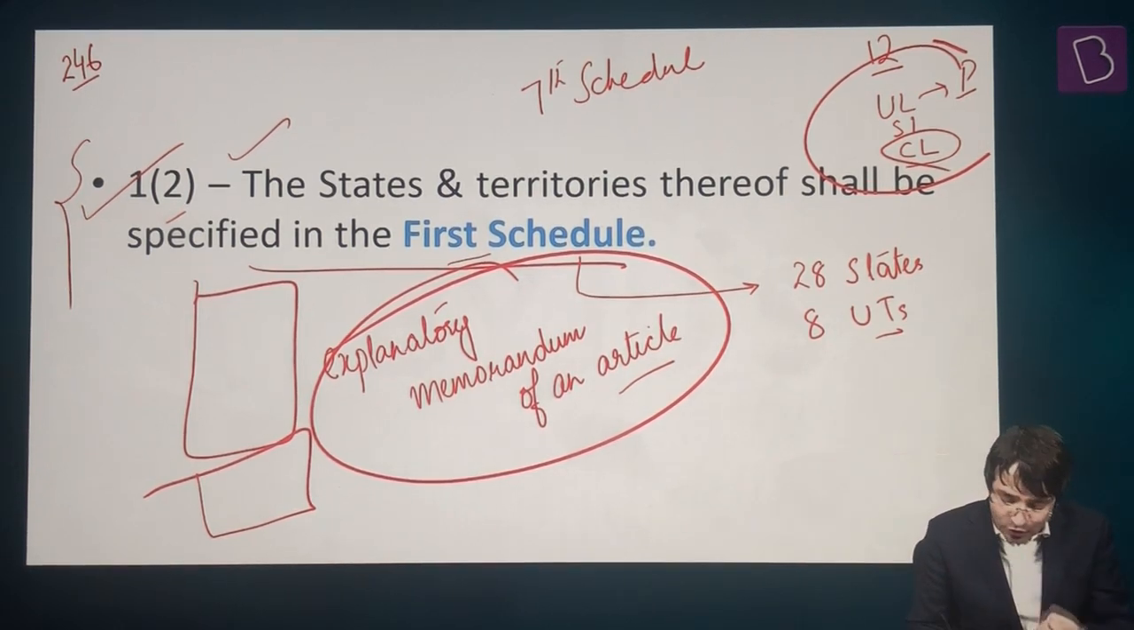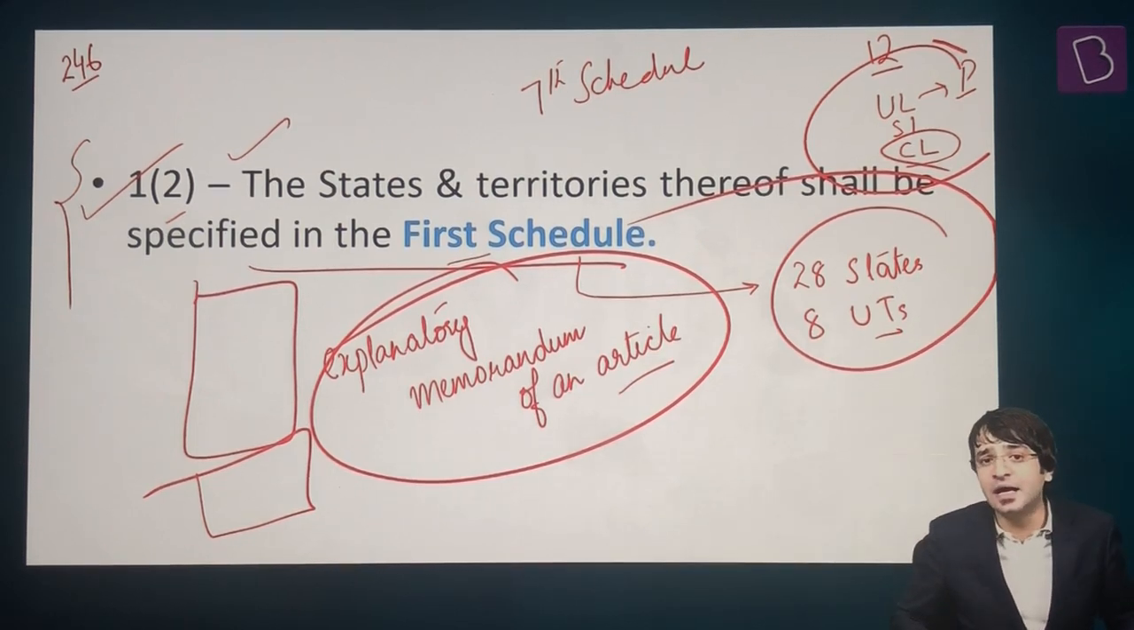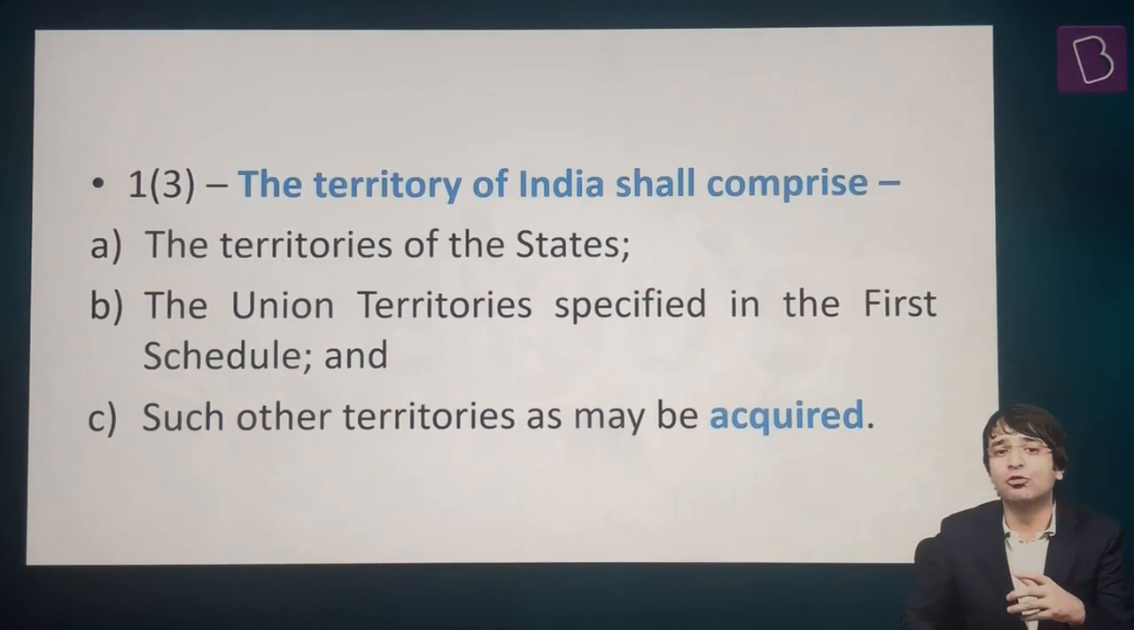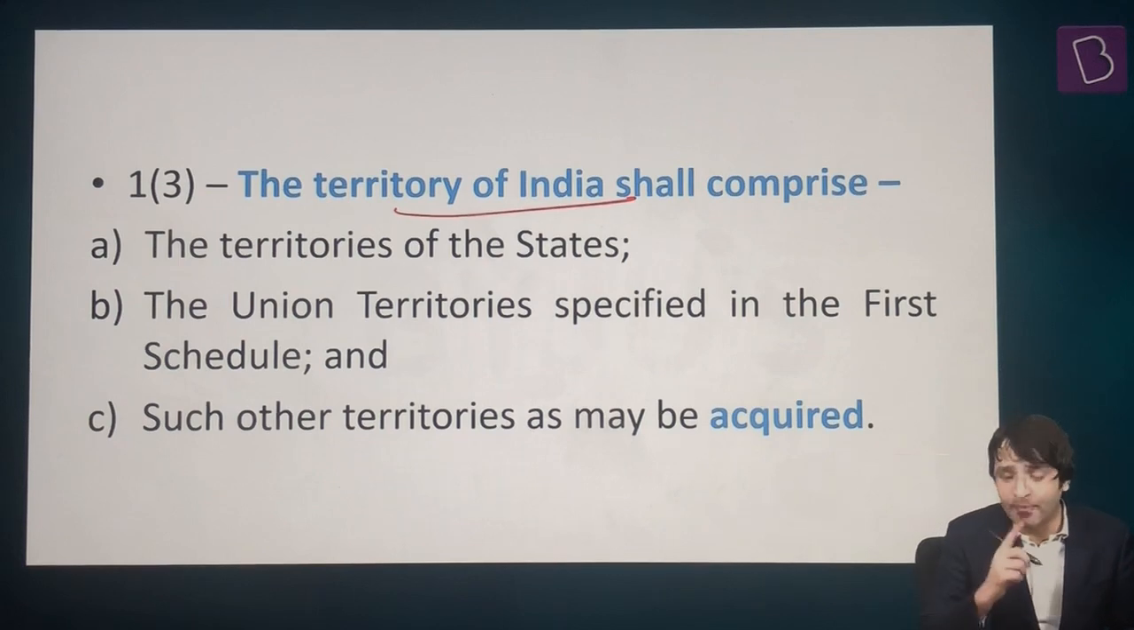And what is the first schedule? It mentions the names of 28 states and 8 union territories that we have. And then Article 1, Clause 3: the territory of India shall comprise of, number 1.